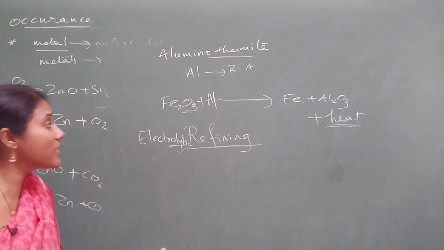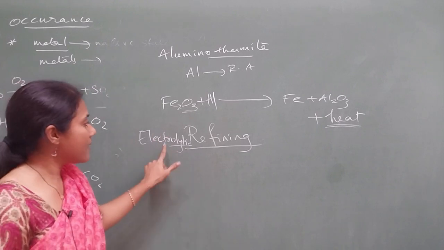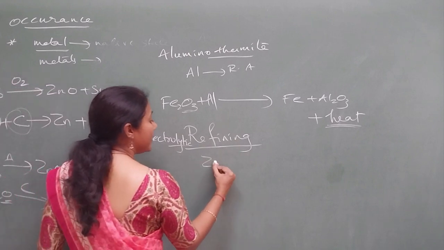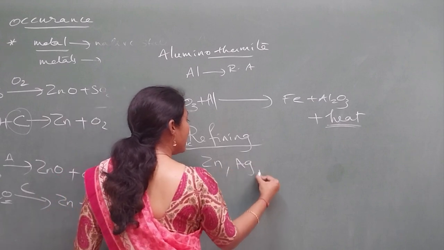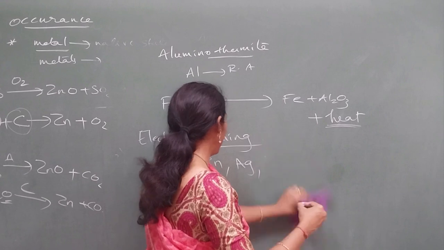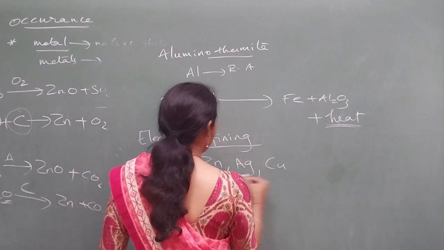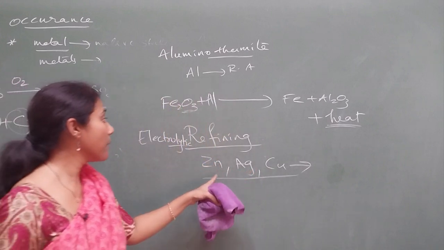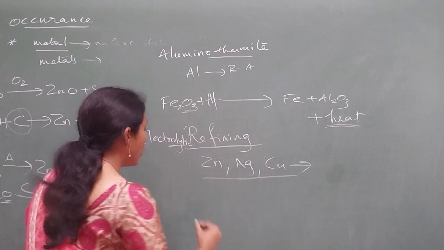To remove those impurities, we take the help of electricity, and that is called electrolytic refining. Electrolytic refining can be done for these elements, note down, this is important: zinc, silver, lead. Lead you can mention, but the famous elements are zinc, silver, copper, for which electrolytic refining can be used. In your syllabus it is there for copper.